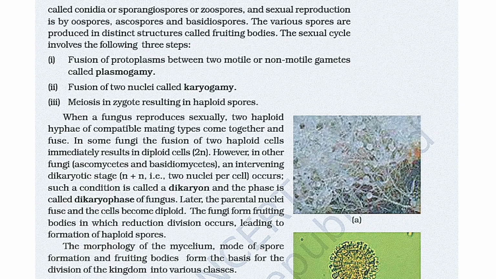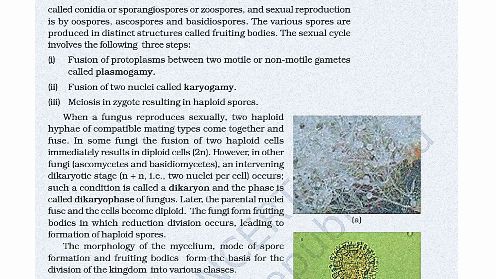Such a condition is called a dikaryon, and the phase is called the dikaryophase of a fungus. Later, the parental nuclei fuse and the cells become diploid. The fungi form fruiting bodies in which reduction division occurs, leading to the formation of haploid spores.